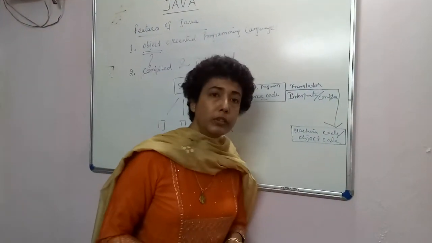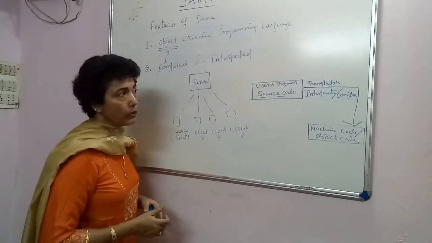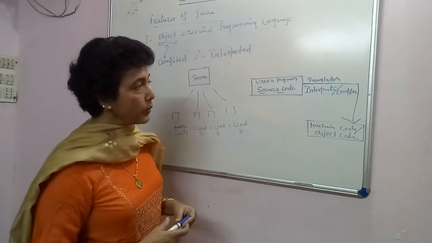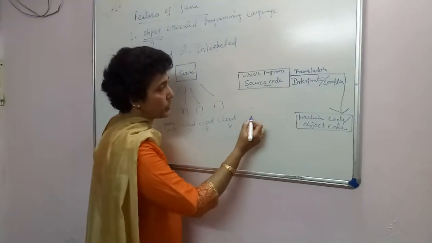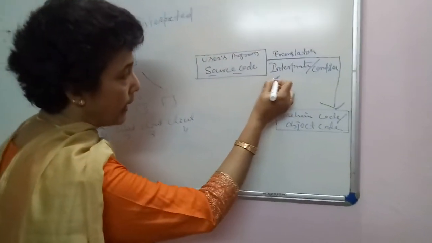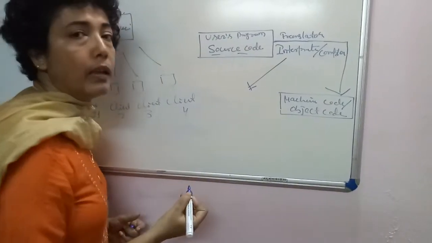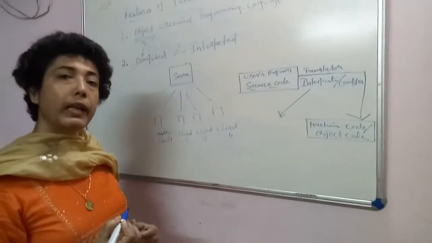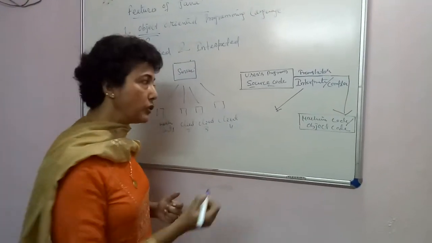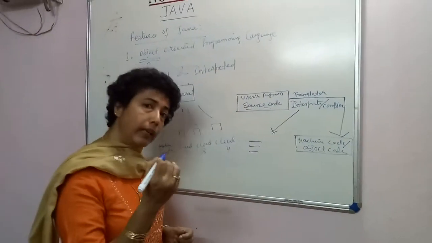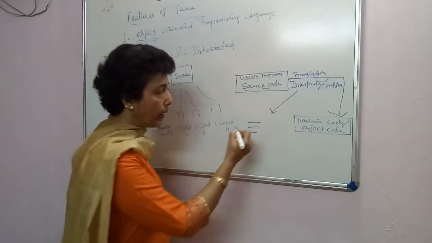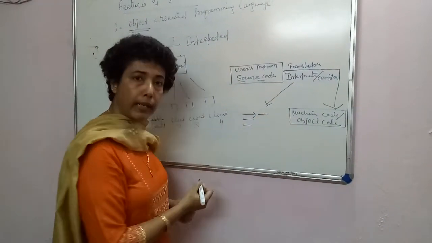Now in this connection, I would like to tell you the difference between an interpreter and a compiler. The difference is that an interpreter translates a program written in a high level language line by line into object code. Any error it finds in any line, it will display that error.